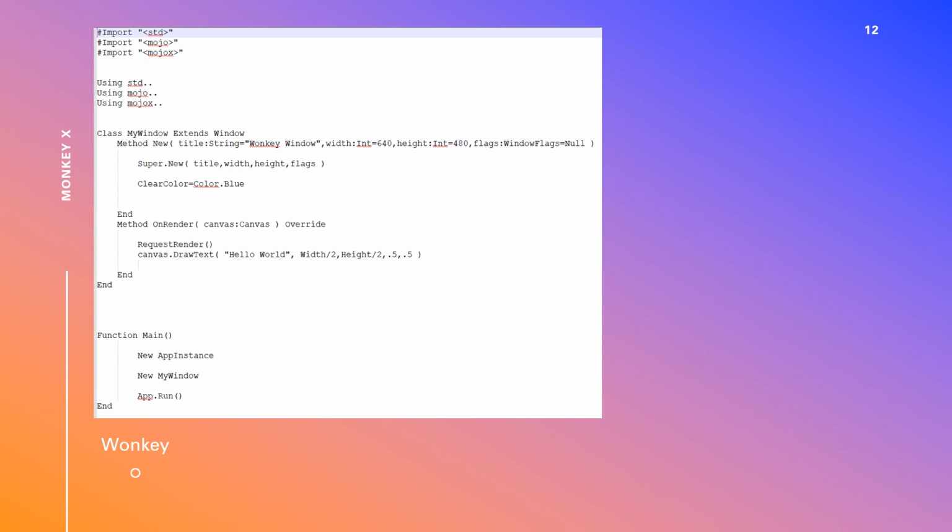I called the OnRender and created a new canvas called canvas. I drew the text of Hello World, set it to half of the width of the screen, half of the height of the screen, and once again 0.5 from the top and 0.5 from the left. And in the Main, like before, I create a new app instance, create a new MyWindow, and call app.Run.